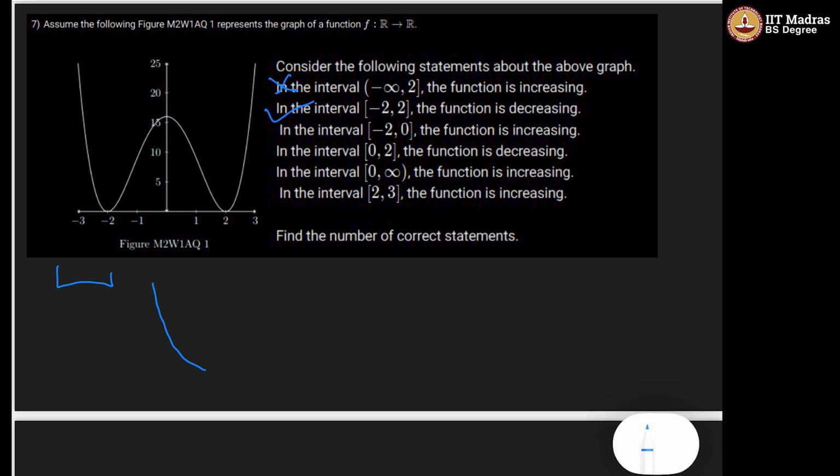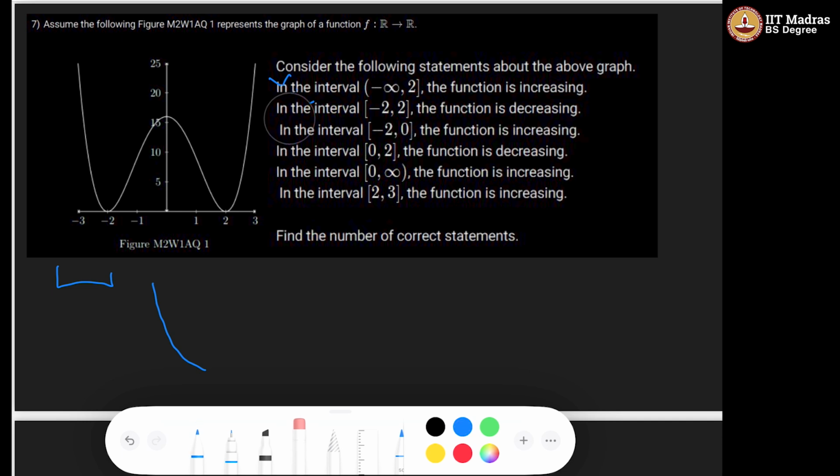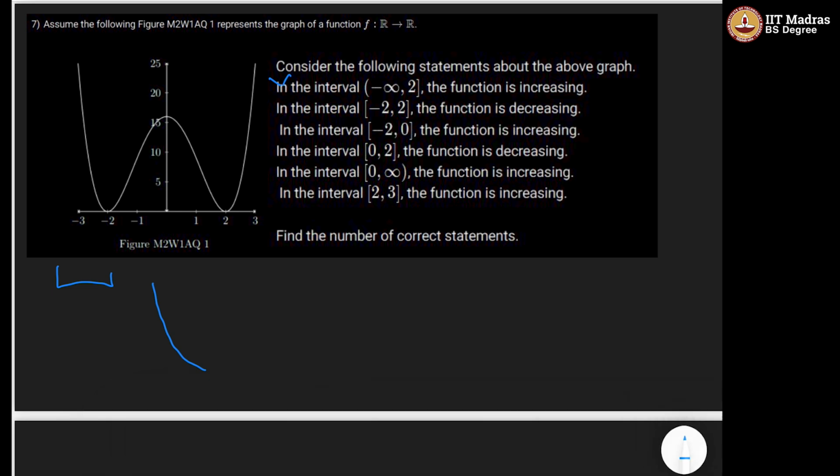Sorry, this is in the interval minus 2 to 2. So we can say that from minus 2 to 0 the function is increasing, but from 0 to 2 it is decreasing, right? So this is neither increasing nor decreasing in the interval minus 2 to 2. So this is again another incorrect answer.